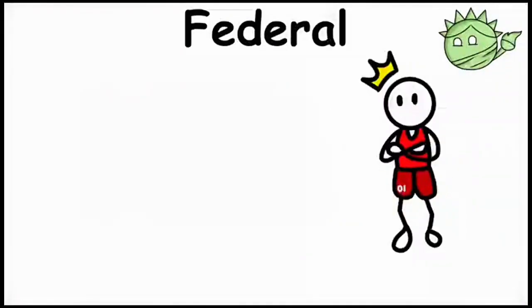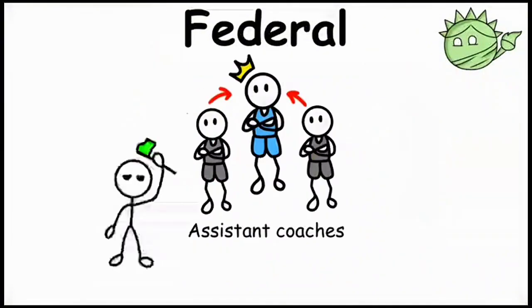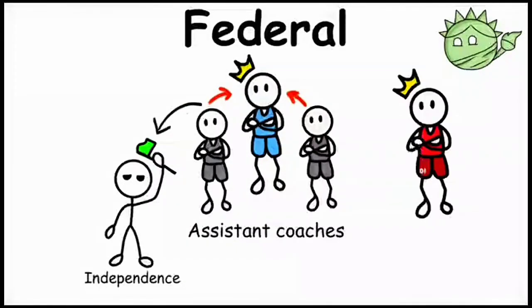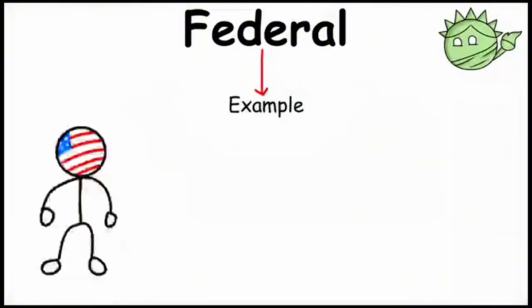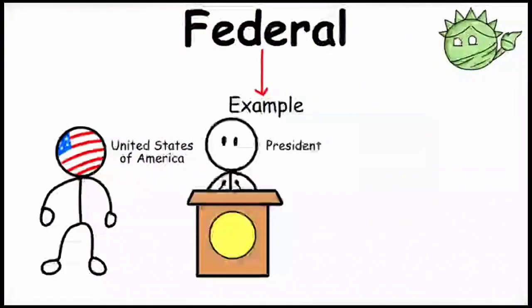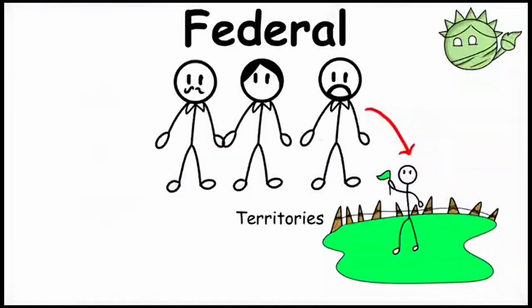It's similar to how the head coach of a sports team needs to delegate roles to his assistant coaches. The assistant coaches have a sense of independence in their roles, but they are still under the overall leadership of the head coach. The most common example of a federal government is the United States of America, which is under the leadership of a president but has different state senators that manage their territories and constituents.